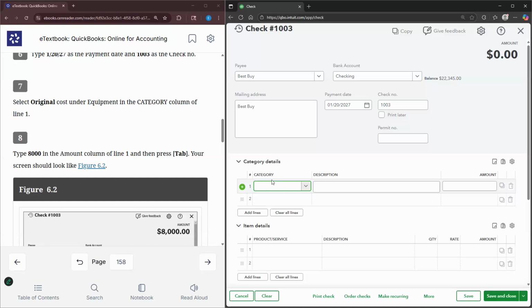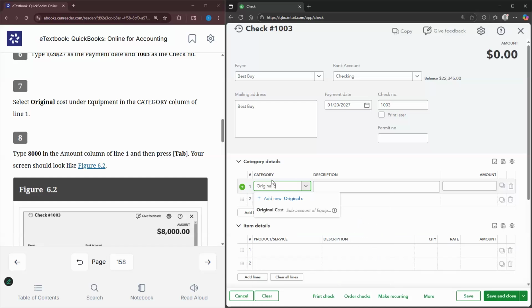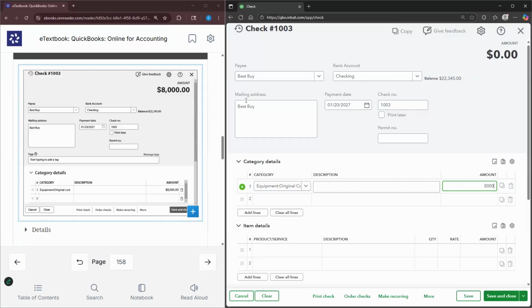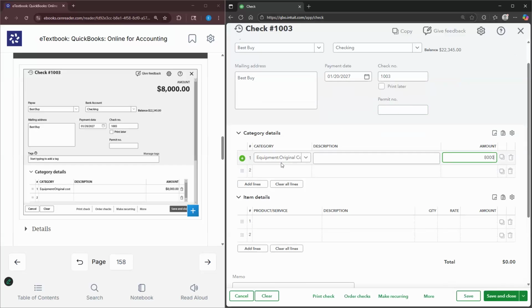So in this case, we select original cost, which is the sub account of equipment. And then we type $8,000 in the amount. So this is what it should look like, which it does. We have our payee, the mailing address, the bank account, payment date, check number. The category is equipment, original cost. And here we have our amount of $8,000.